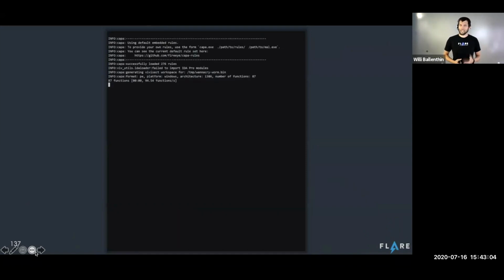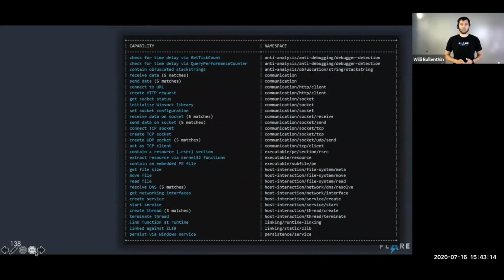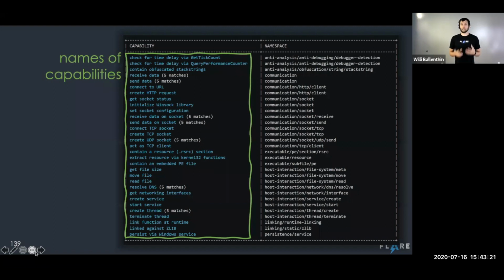We'll see that it analyzes for a couple seconds. It's processing, doing a lot of really hard work, and then it will display those results to us. Let's dig in to what these results actually look like. The primary table has 2 big columns. On the left-hand side, these are the capabilities that Kappa has identified in that Wannacry sample. Note that they're nice human-readable fragments of sentences that can help you interpret what this program might do.